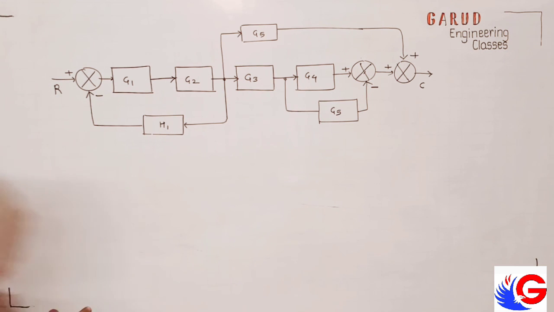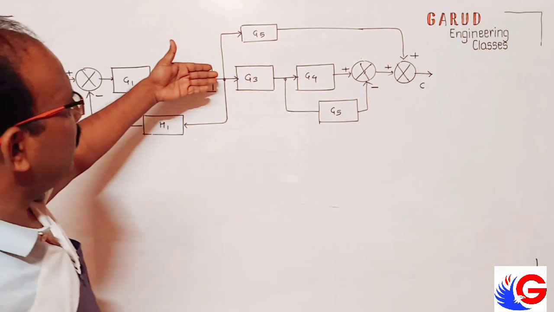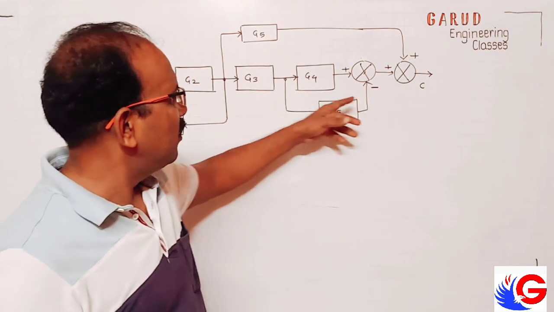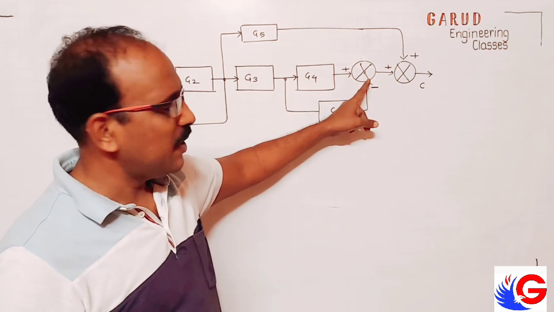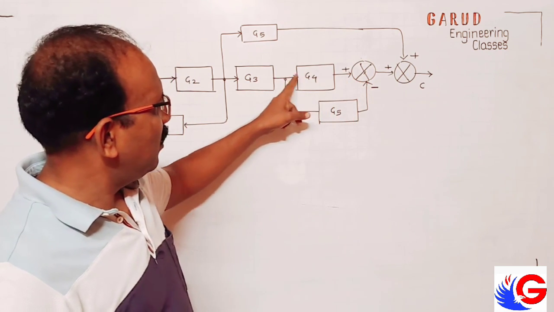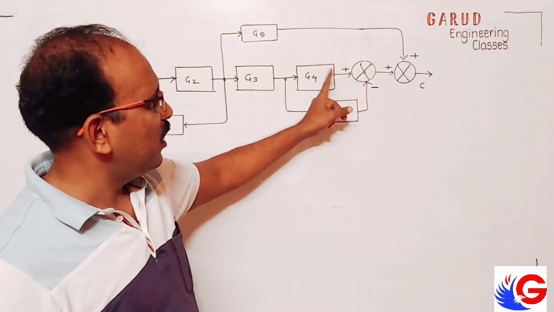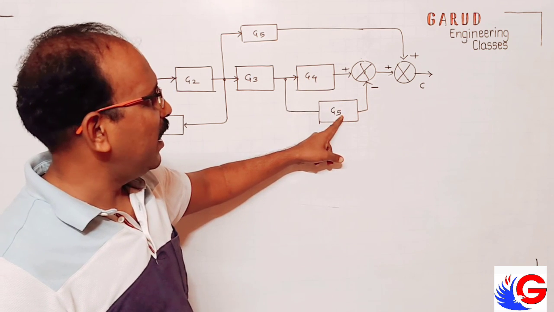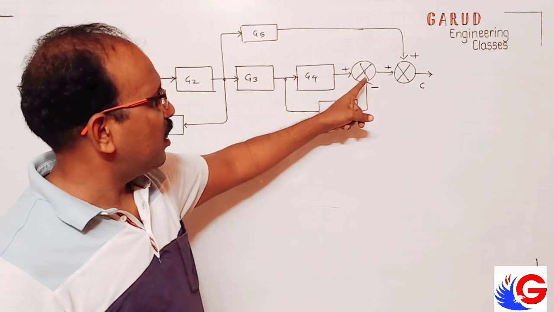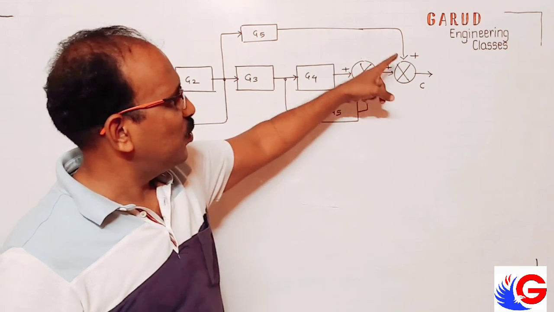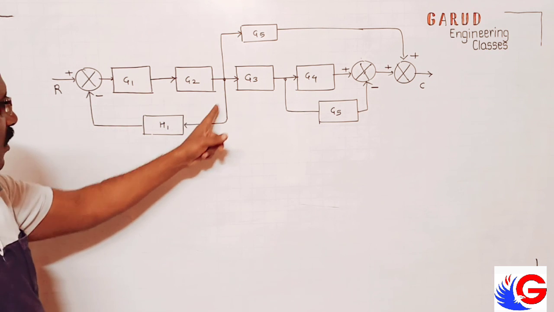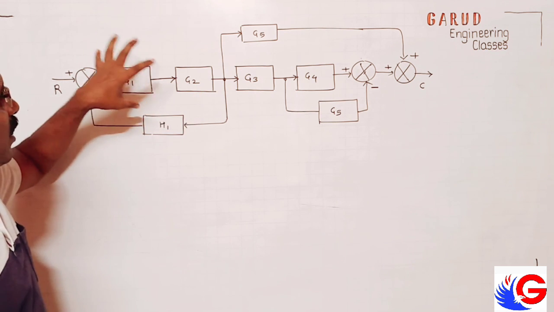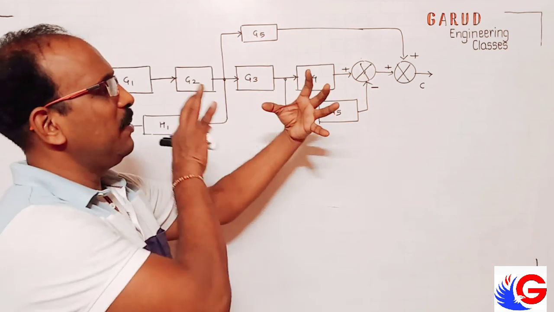I will not give you any hint, but at least I can tell you two series. This is also forward path. This is also forward path. Okay. This is not a mirror. This is forward. This and this can be added. Even whatever comes here, that and this thing will be added. Okay. This and this will be multiplied. And here is a mirror loop. Finally, whole thing and this thing will be multiplied.